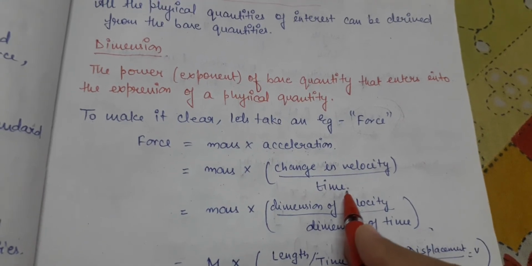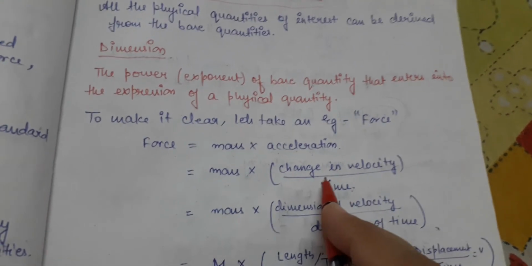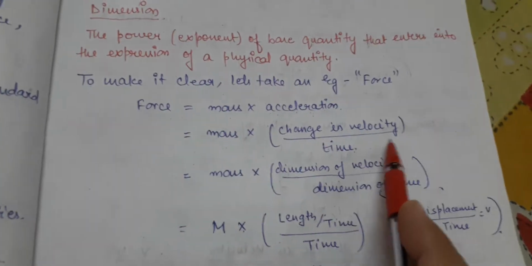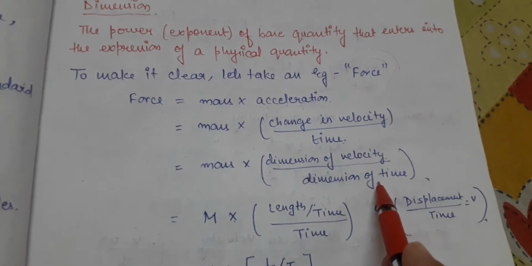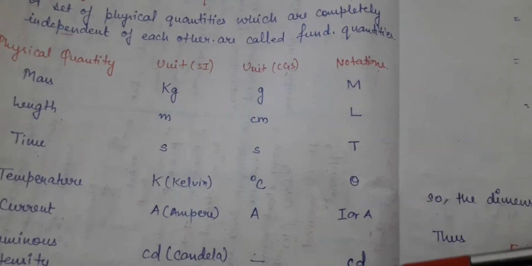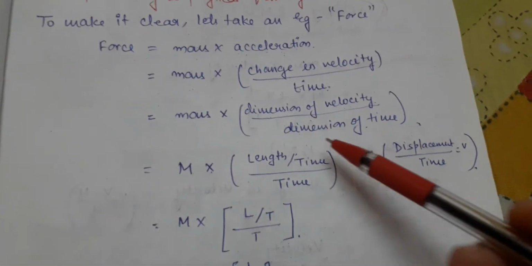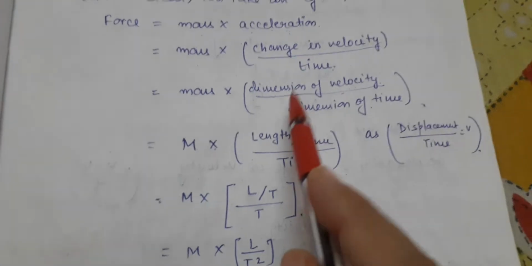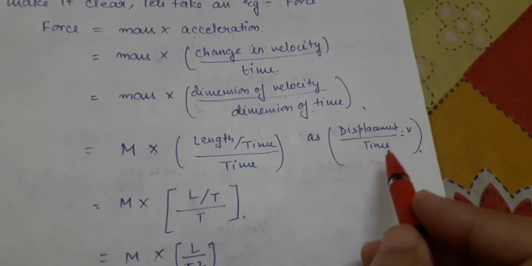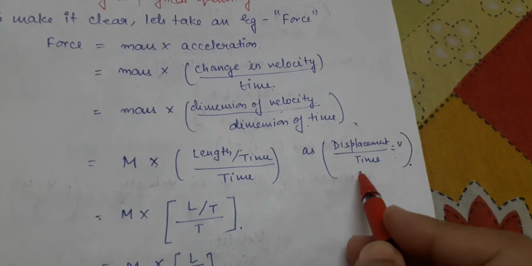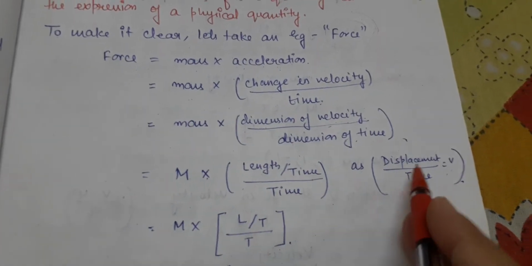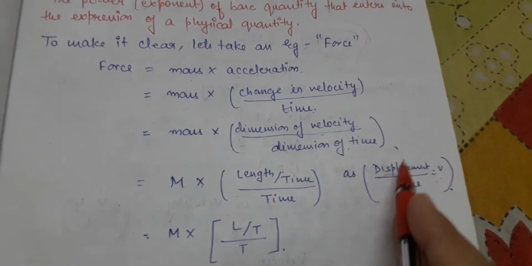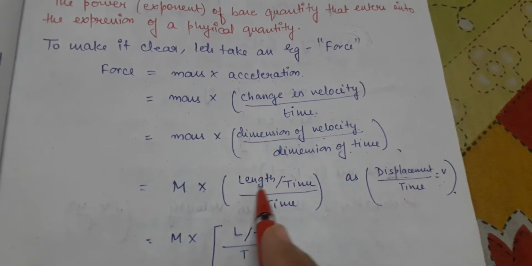As we know, what is the formula of acceleration? a is equal to v minus u upon t. Now change in velocity upon time means we have to write dimension of velocity upon dimension of time. So what is the dimension of velocity? We haven't studied it here, so we will simplify this further. We know the formula of velocity: velocity is equal to displacement upon time. So in place of dimension of velocity, can we write length upon time? As we know, displacement is a type of length only, so we can write length in place of displacement.